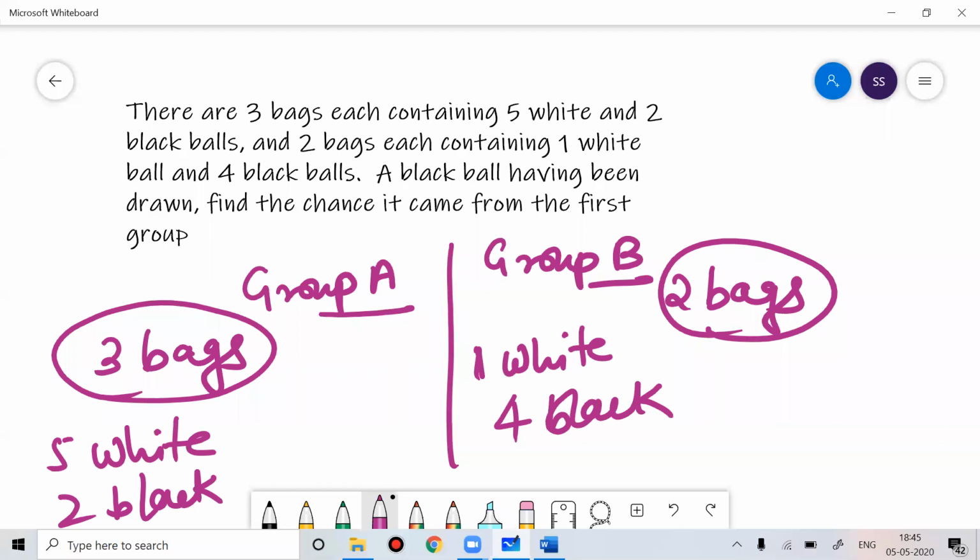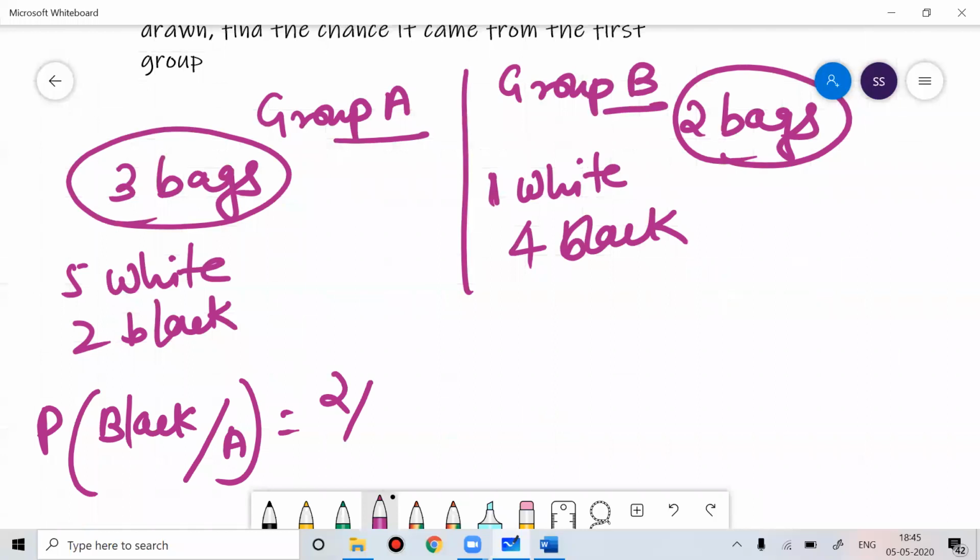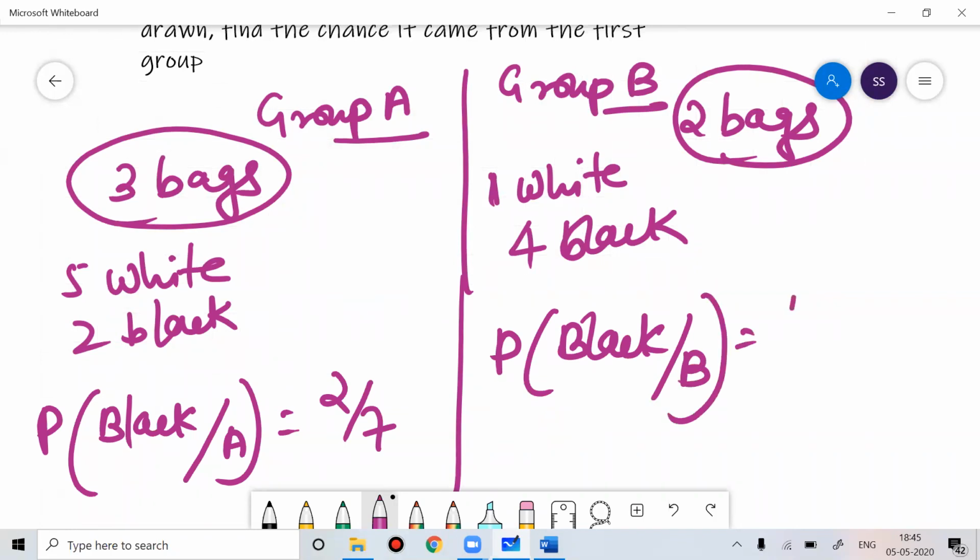A black ball has been drawn. Here we have got the output, and we are trying to measure the input. The output is that you got the black ball. What is the probability that you get a black ball from group A? That is 2 by 7. What is the probability that you get a black ball from group B? That is 4 by 5.